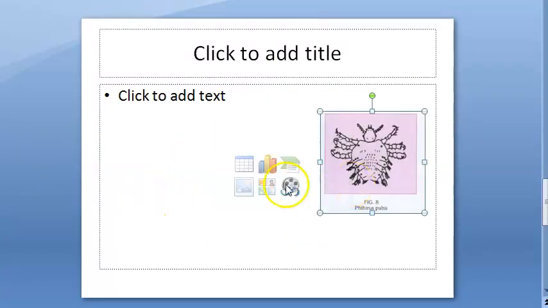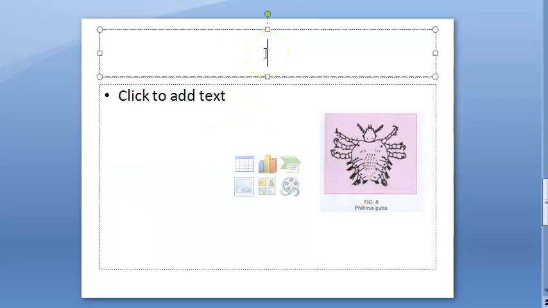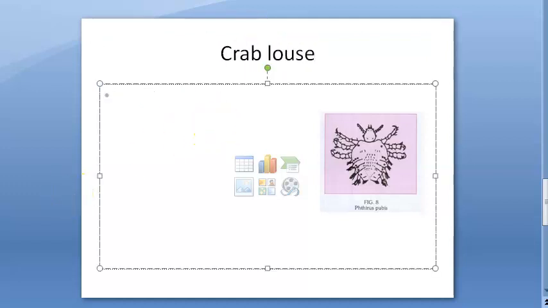Before this, just look at this Pthirus pubis. This is a crab louse. Crab louse, it looks a little like a crab, don't you think? So basically this will affect the pubic hair, etc. Right? So this is crab louse or pubic louse. It is generally found in the pubic and perineal region. At times it can occur in other body parts as well. Okay, it adheres close to the skin and it is very difficult to remove.